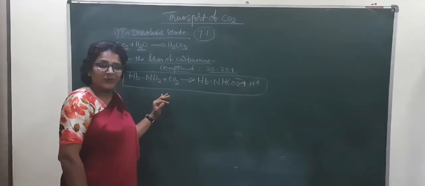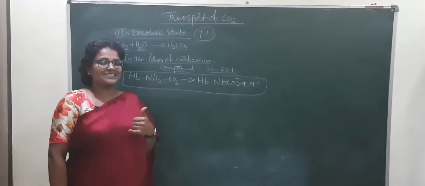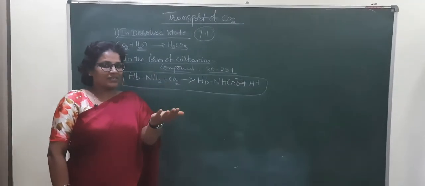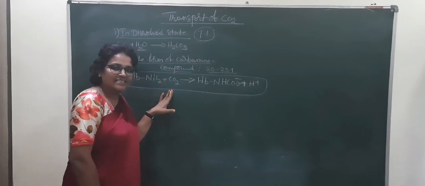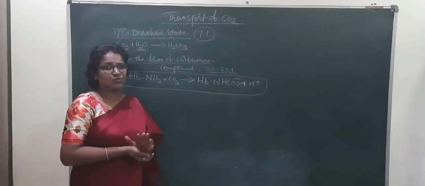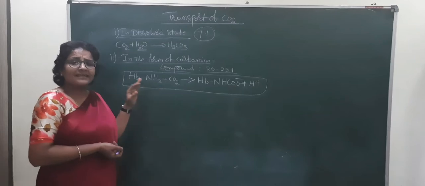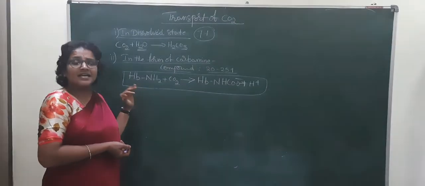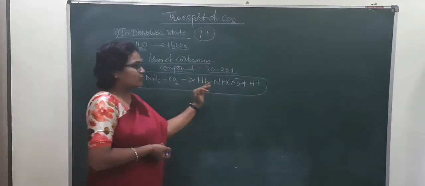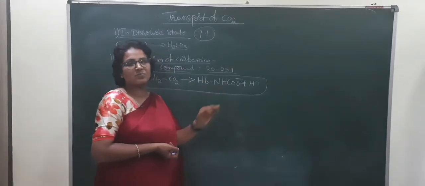The same rule that we followed in the case of partial pressures applies here: the partial pressure of carbon dioxide is more at the tissues. So at the tissue level, carbon dioxide combines with the hemoglobin and leads to the formation of carbamino compounds.